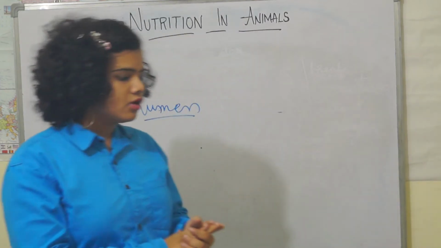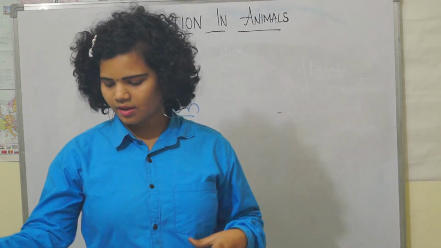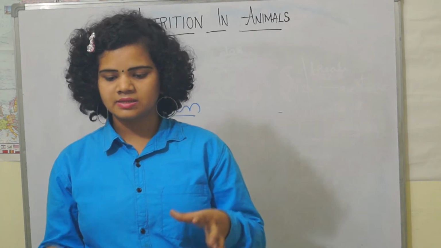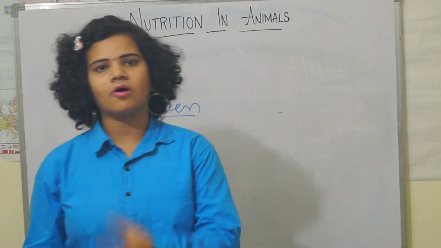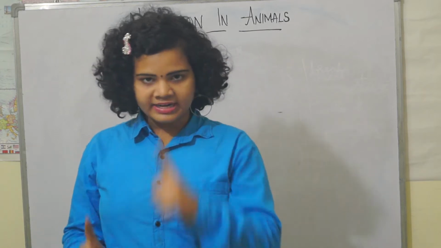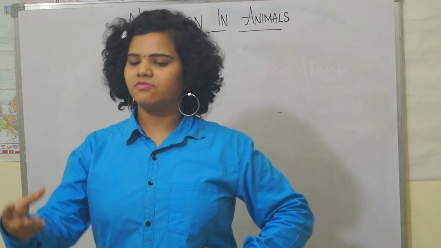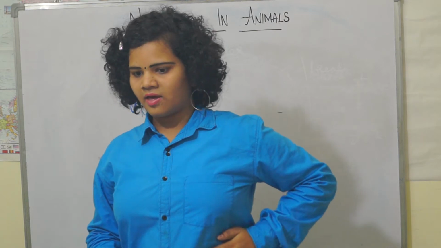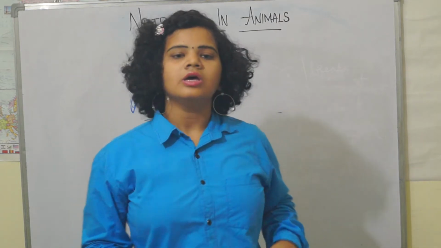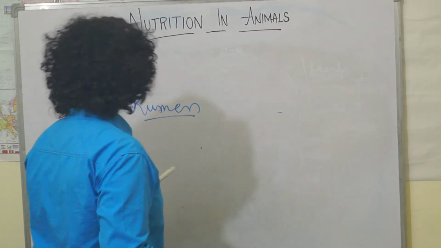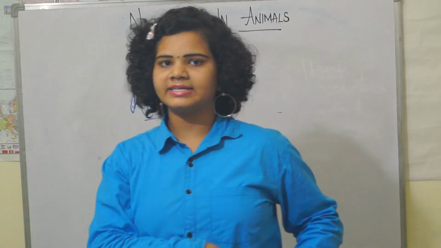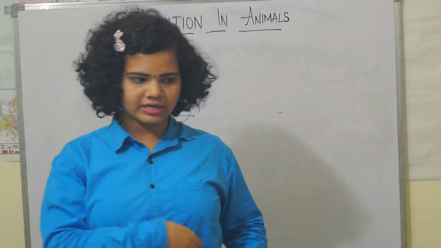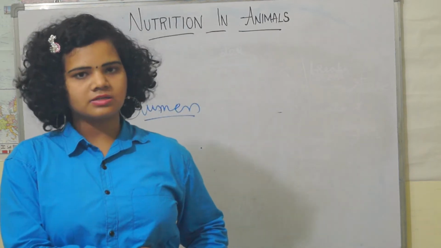So I will say, when the farmer puts some grass in front of the buffalo, what happens? The buffalo eats, and it swallows all the food at one time. The food which is swallowed is stored in the rumen, at a side of the stomach. So it has a place where it stores the undigested, swallowed food.